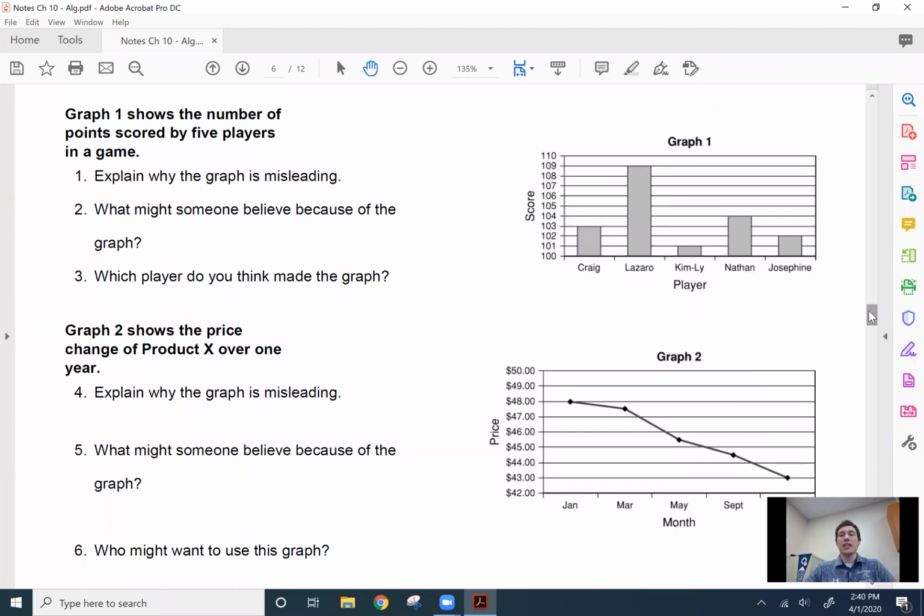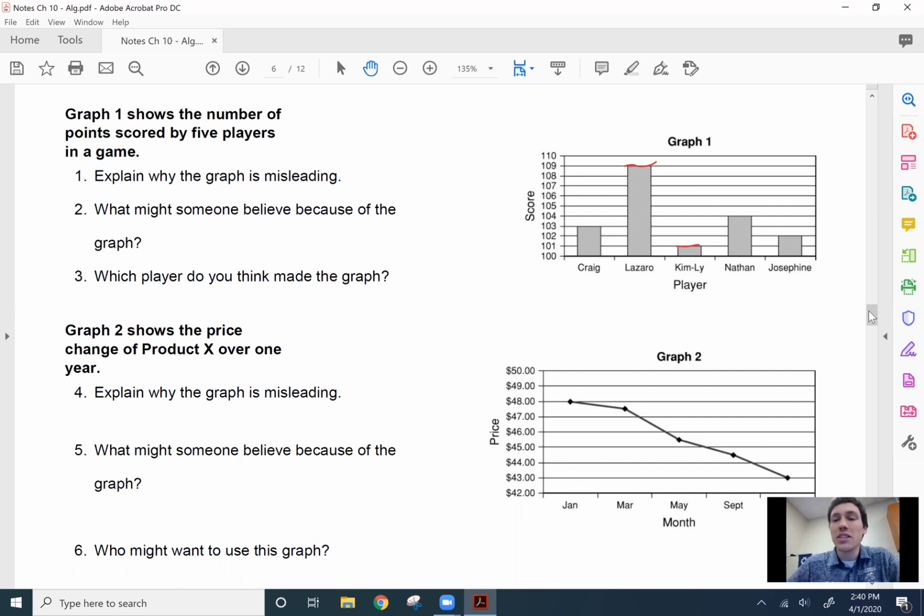Now, initially, when you look at this graph, that's giving data. Nothing crazy there. But when we look closer, why would this graph be considered misleading? When we look at Lazaro here, his score is 109. And then we look at Kim Lee here. His score is 101.